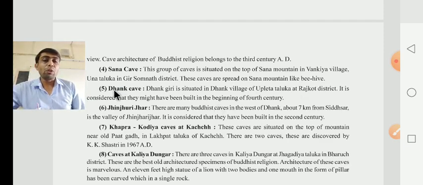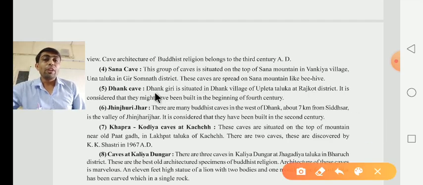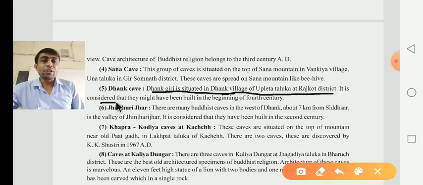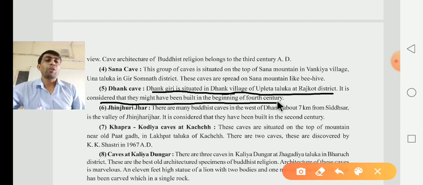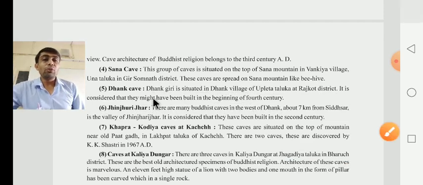After that, they have given about the Dhang cave, Dhang gufa. Dhang Giri is situated in Dhang village of Upleta Taluka at Rajkot district. It is believed that they might have been built in the beginning of the 4th century.